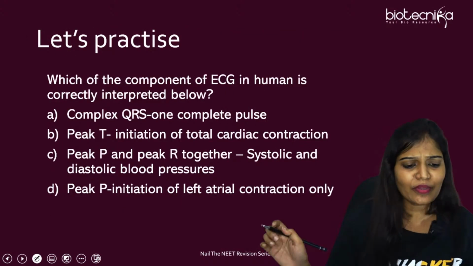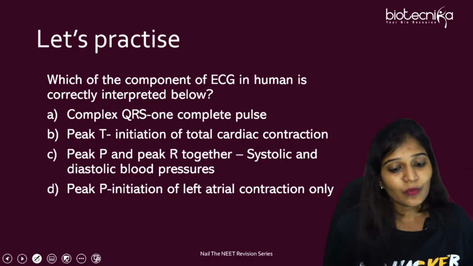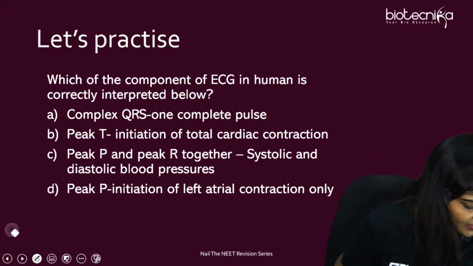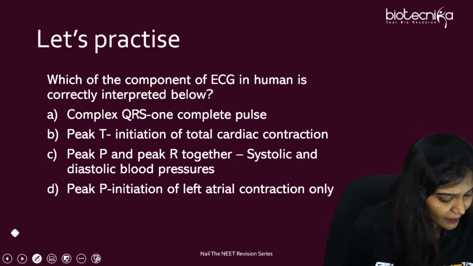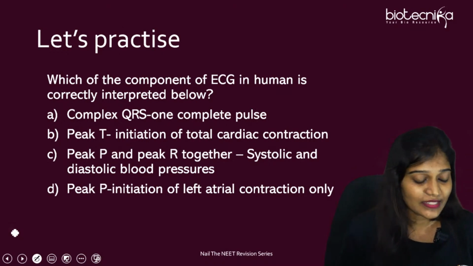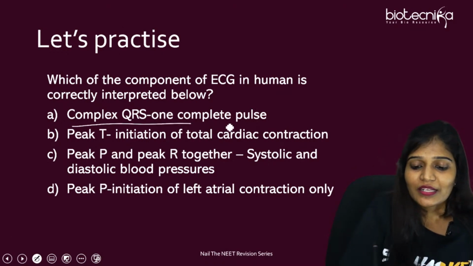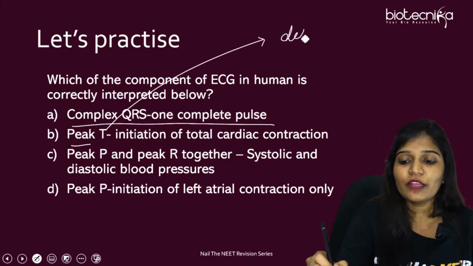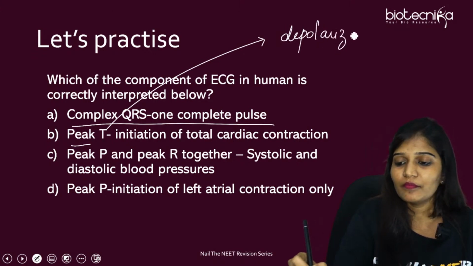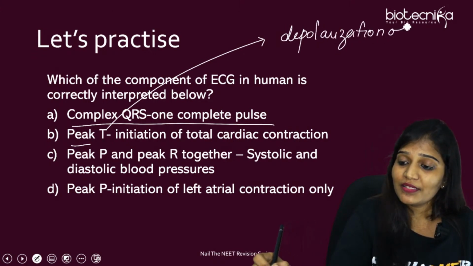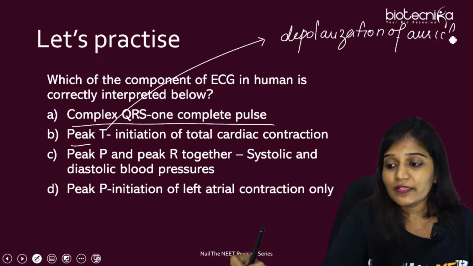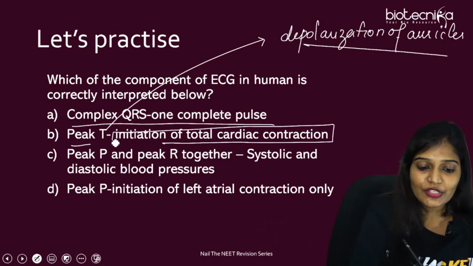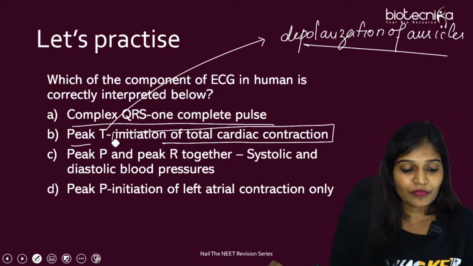So you can just answer this question first. Which of the components of ECG in human is correctly interpreted? Just answer this question and then we'll end the session. Anybody? Let's see. Complex QR is one complete pulse. Peak T. Okay, first we'll see what is T. T is depolarization of atria, which means auricles have received impulses, but they are not contracting, but they have returned initiation of cardiac contraction. Okay, it's not that. So we cannot choose this one.